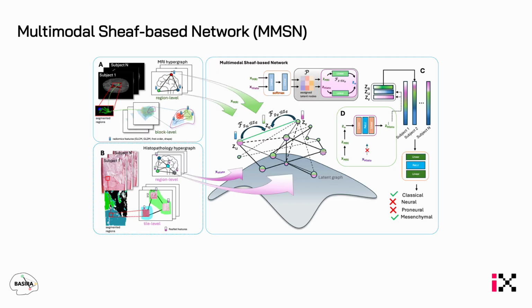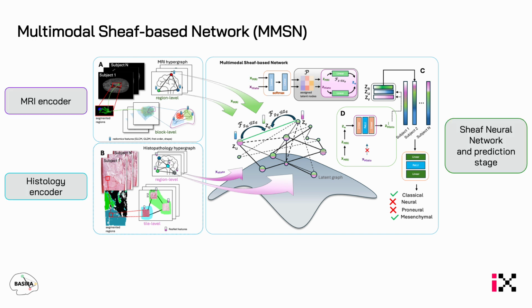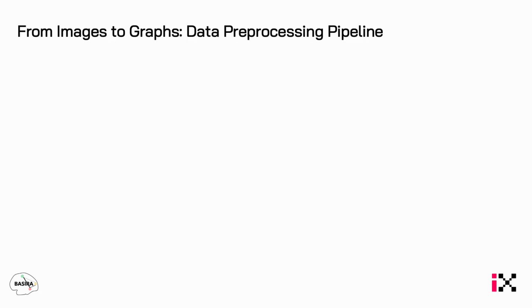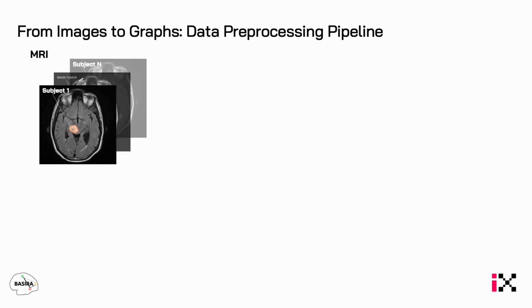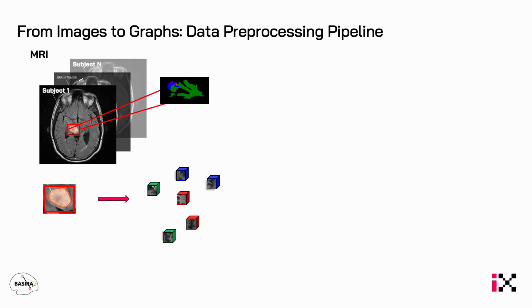Our proposed model, multimodal sheaf-based network, or MMSN for short, consists of three main components: MRI and histology encoders, as well as the sheaf neural network and the prediction stage. Before diving into the algorithm itself, let's walk through how we transform the raw images into graphs. For MRI, we begin with the 3D scans for each subject, and using the annotated tumor mask, we identify the tumor region. Within this region, we randomly sample voxels and extract radiomic features.